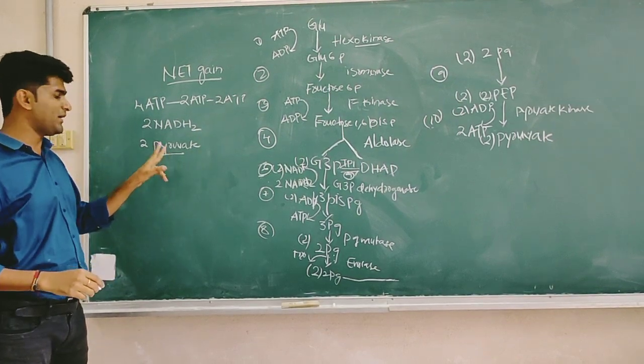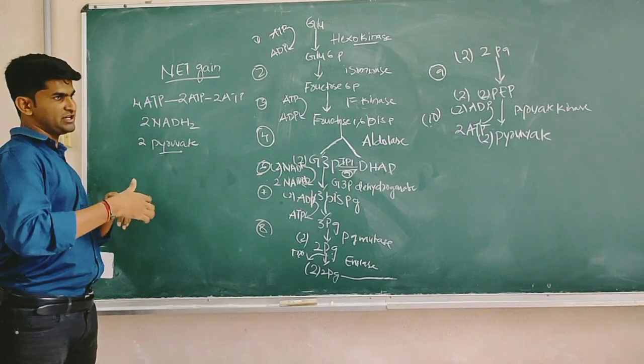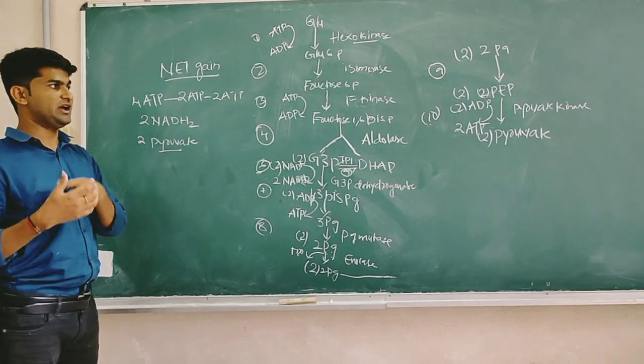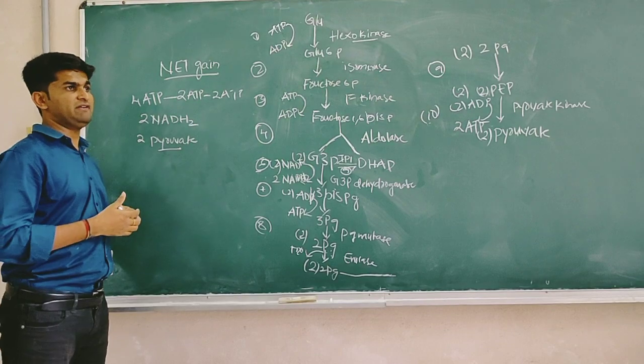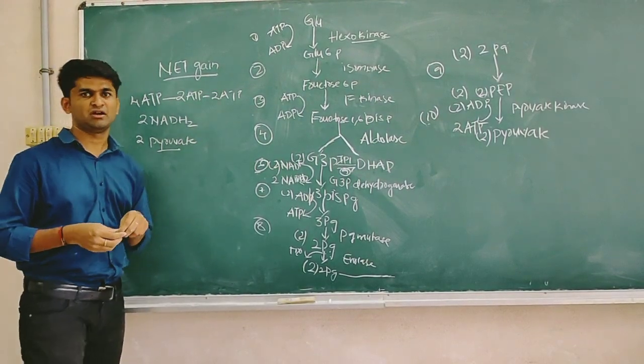These 2 molecules of pyruvic acid will enter the Krebs cycle and produce energy molecules. Those energy molecules will again enter the ETC, and finally ATPs are produced. Those are used for cellular functions.